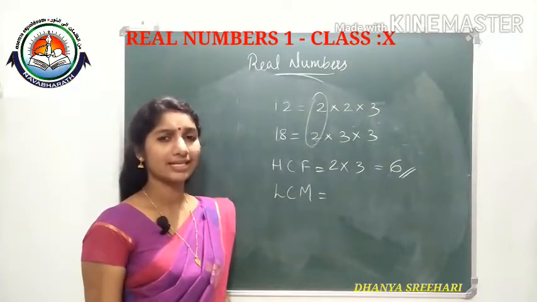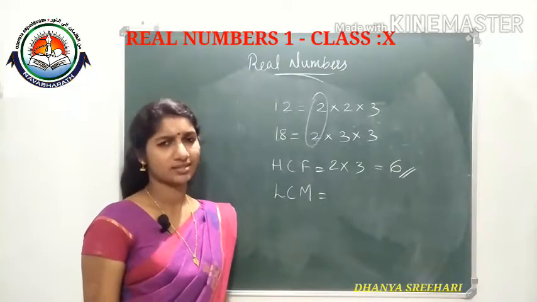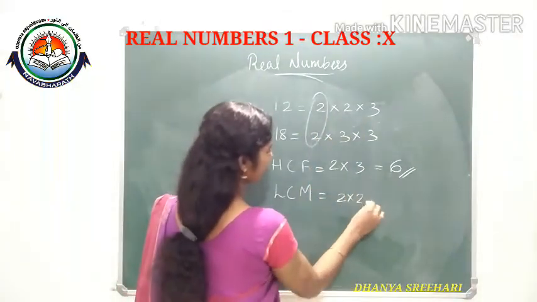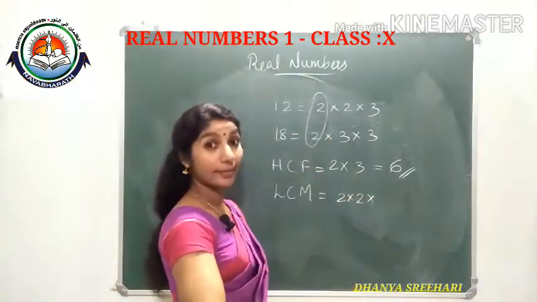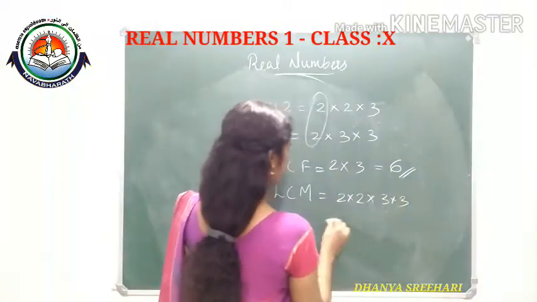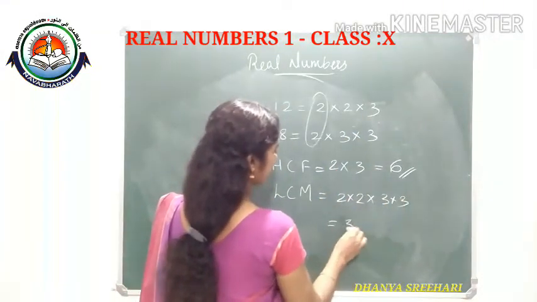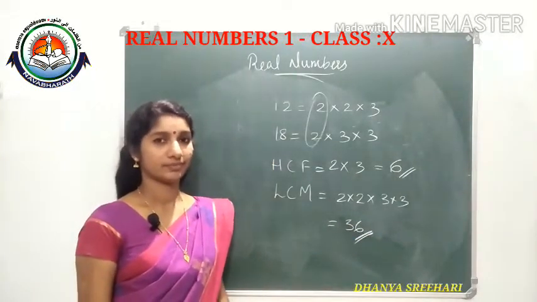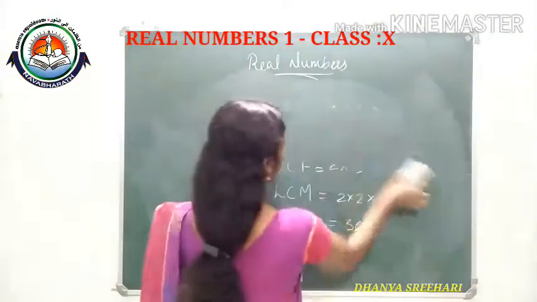How will you write the LCM? All that you studied in lower classes, I think. For the LCM, here two 2s are there, so we will select two 2s since we are writing the multiples. And here two 3s are there, so it is 3 into 3. So it is 4 into 9, 36, the least common multiple. Clear? And some more problems we can do.